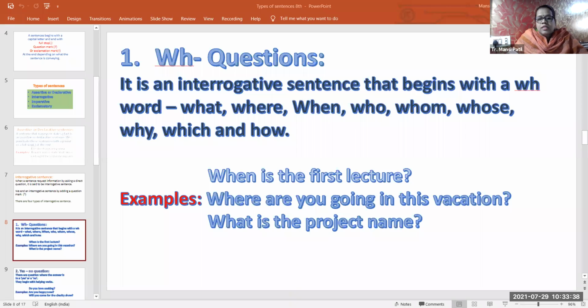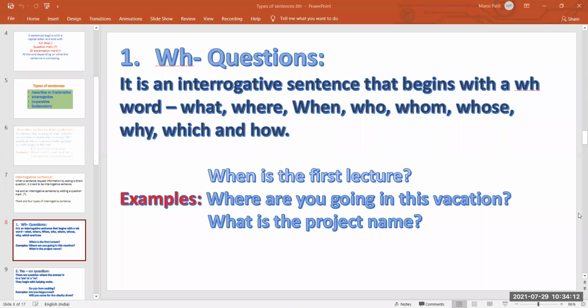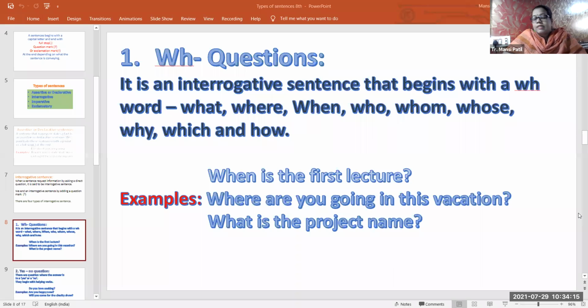So I put some questions here in front of you. I want Ayush Sahu to read this. Ayush, unmute yourself and read. Yes, teacher. When is the first going vacation? What is the project name? Very good. Thank you, beta. You can mute yourself. These are all what? Interrogative sentences. These are all questions, so we can call them interrogative sentences.